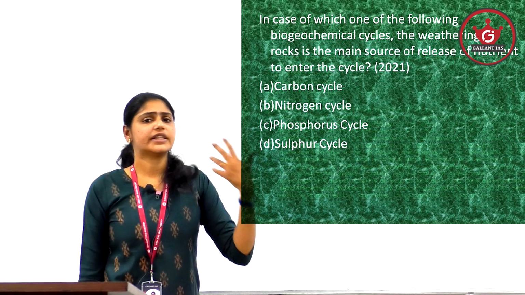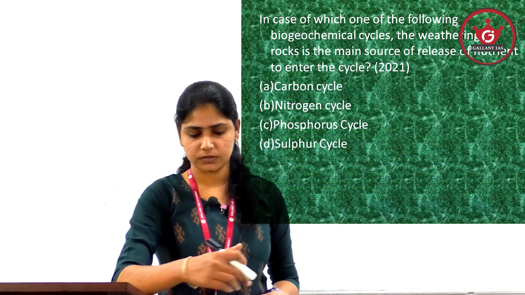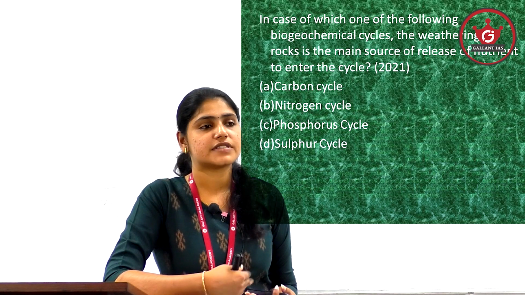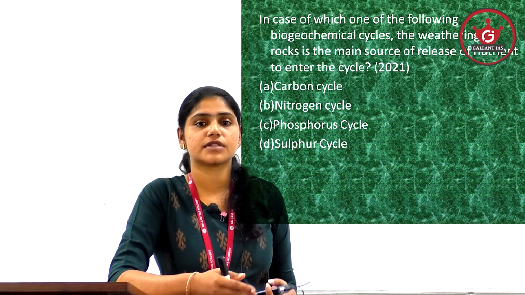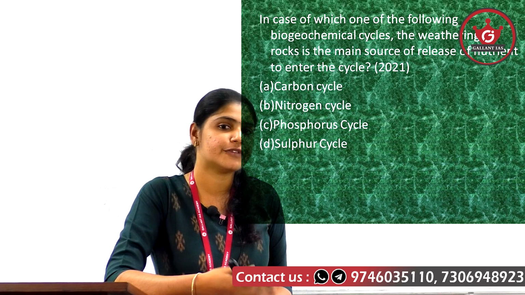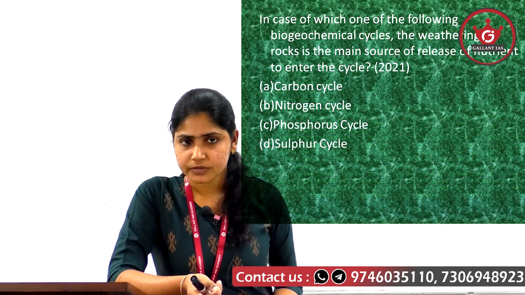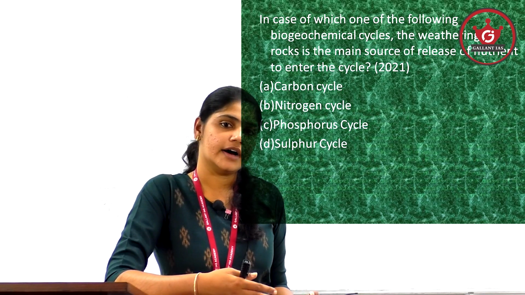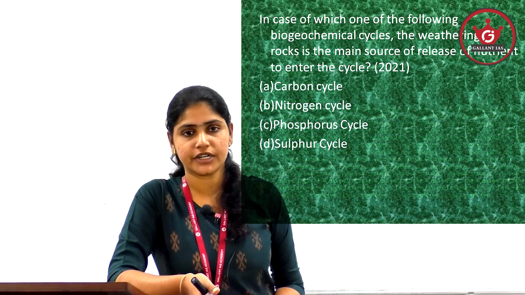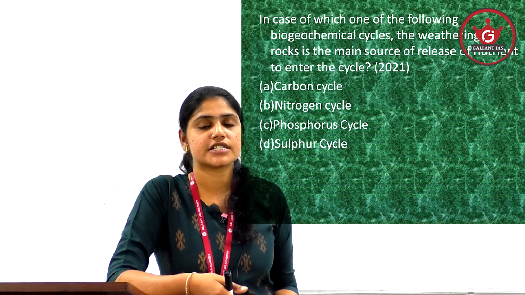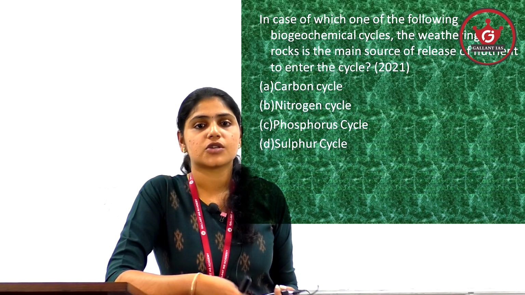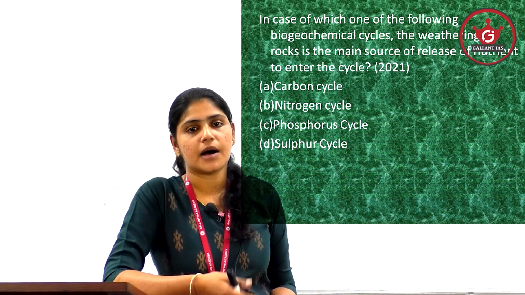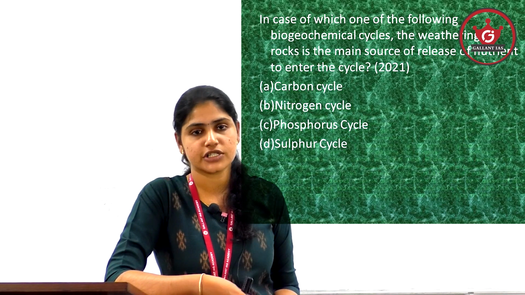So here, weathering of rocks comes into the picture. When we study nutrient cycles, we have studied them under different heads, the types of nutrient cycles, based upon different factors, like the source of origin of the nutrients. The nutrient cycles can be divided into either gaseous nutrient cycles or sedimentary nutrient cycles. What are gaseous? Gaseous are those nutrient cycles where the source is atmosphere or hydrosphere. For example, the carbon cycle and the water cycle are gaseous nutrient cycles.